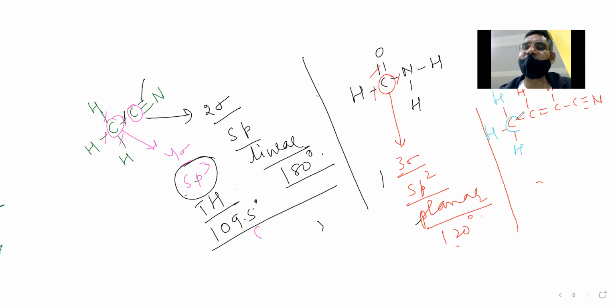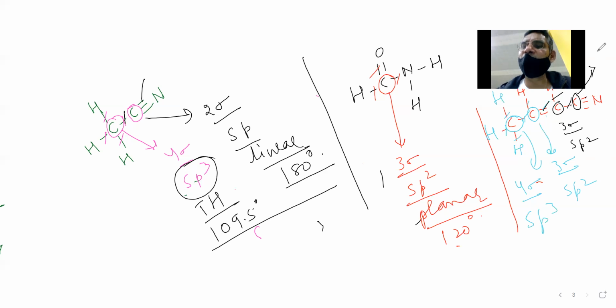Now see this first carbon atom. How many sigma bonds are there? 1, 2, 3, 4. 4 sigma bonds, so hybridization will be sp3. Now this carbon is having 1, 2, 3 sigma bonds, so hybridization will be sp2. The next carbon is also having 3 sigma bonds, 1, 2, 3, so hybridization will be sp2. What about this carbon atom? This carbon atom is having 2 sigma bonds, so sp hybridization. In this way, we will do all questions based on hybridization.